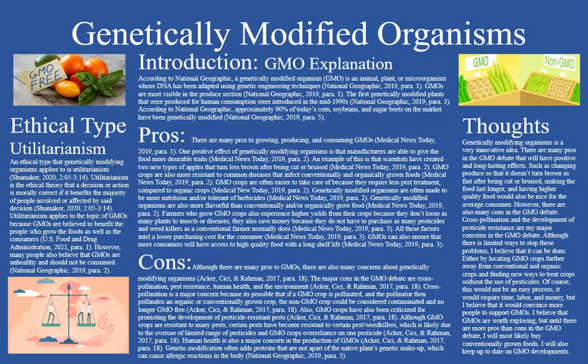Some people are also worried that GMO crops could hurt the land that they are grown on, such as infecting the dirt or making it difficult for other crops to be grown there at a later time. Many people are also worried that if GMO crops continue to be sprayed with pesticide, then it will hurt the air and other crops as well.